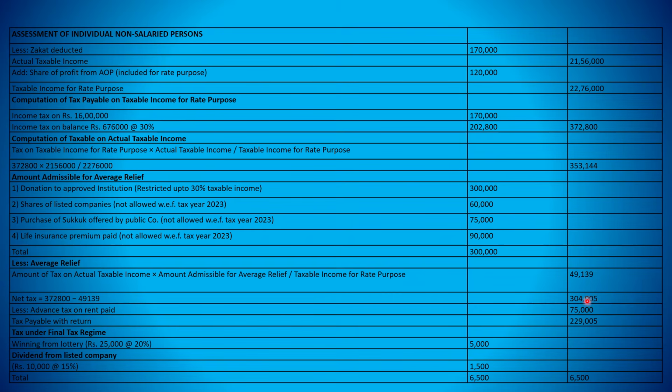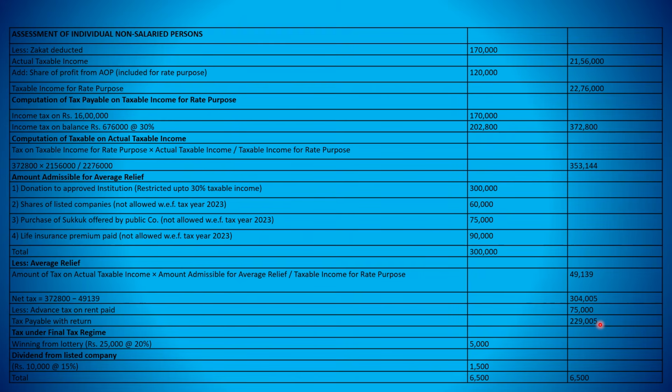This is the tax. So out of this, 75,000 is already paid, that is mentioned in the question. Advance tax on rent paid. 75,000 is already paid. Remaining 2,29,005 rupees would be payable with the tax return. So this is the tax liability. Tax was 304,000 minus 75,000, that is the advance tax already paid. Finally, the tax liability is 2,29,005 rupees.